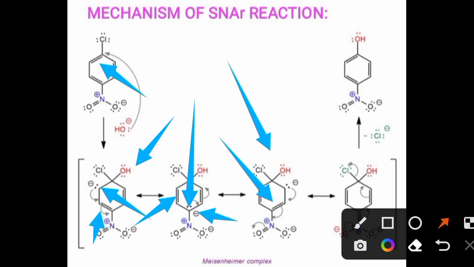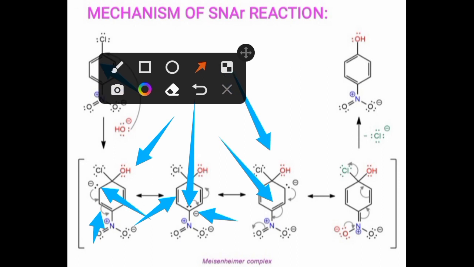After that, the electron pair, that is the pi electrons, gets transferred to this position and gets converted into a double bond.